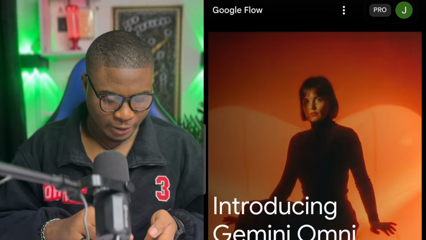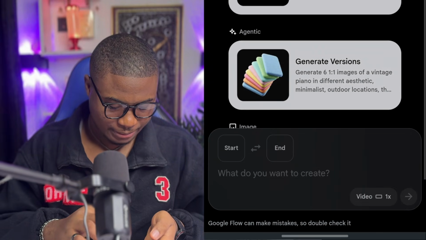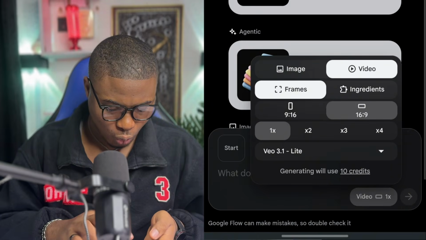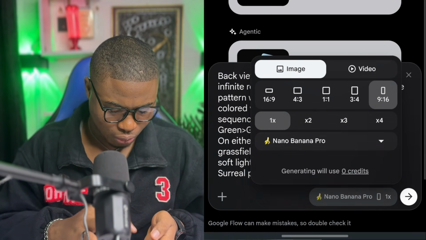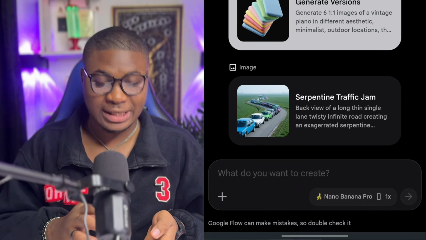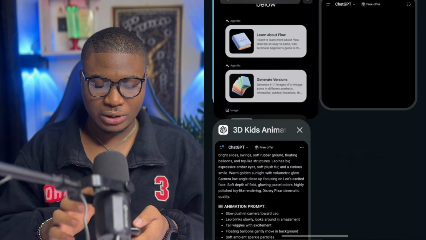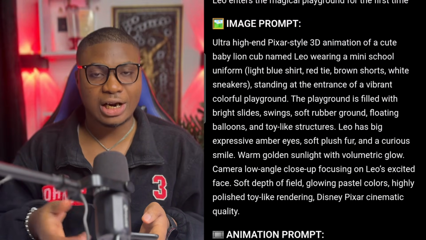When you have gotten this ready, what you are going to do next is move to the next platform. The next platform we are going to be using, which is the first method, is Google Flow. In Google Flow, I'm going to create a new project. In the new project, I'm going to set this to image, set it to Nano Banana Pro, and then everything is set. After I've set that, I'm going to go back to ChatGPT to copy the image prompt to start creating them.